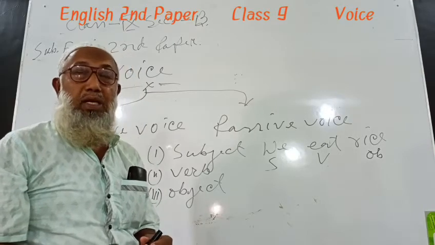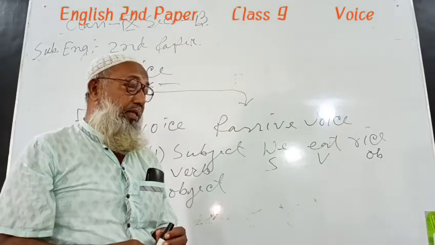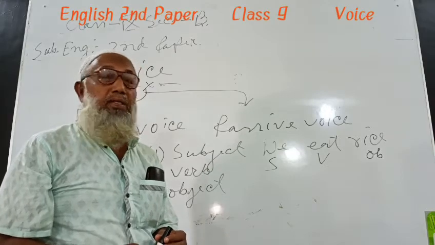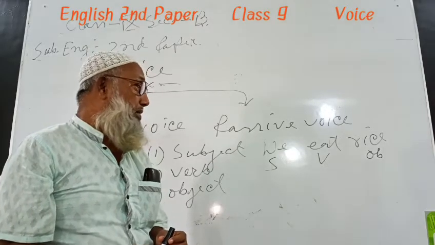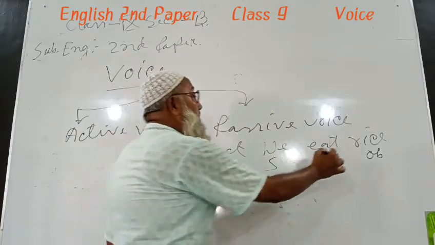According to Martin and Nesfield, there are three kinds of voice: active voice, passive voice, and quasi-passive verb voice. Active voice is "we eat rice." Here rice is object.